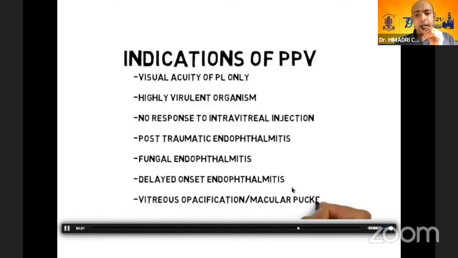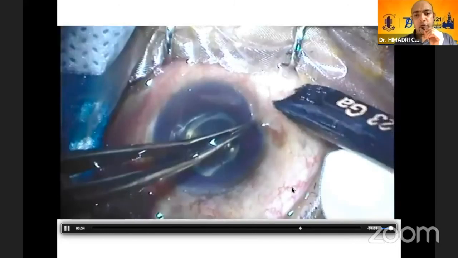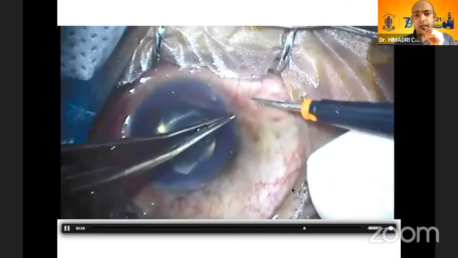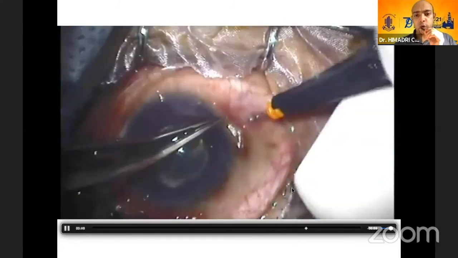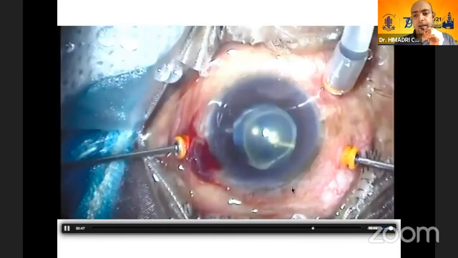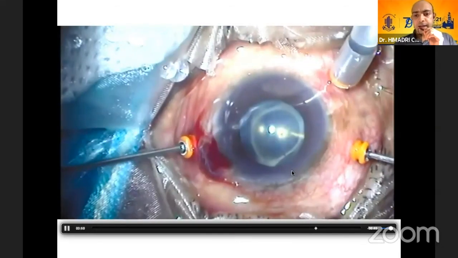Now, the initial few steps of the pars plana vitrectomy I'll just be touching upon. We have to visualize the cannula. In case you have any doubt, we can use a sutured 6 mm infusion cannula. It's very important to actually visualize it in the vitreous cavity. The rest of the steps are fairly simple. We just have to do a core vitrectomy.